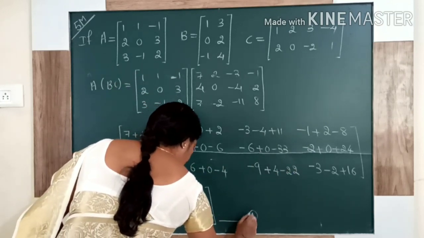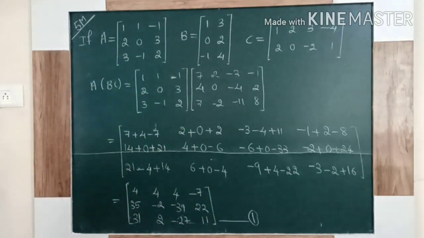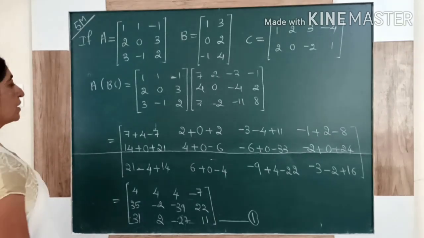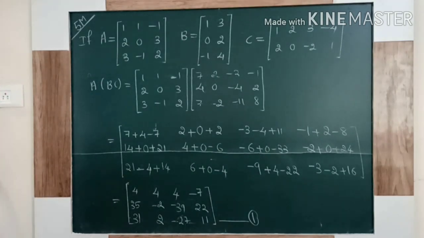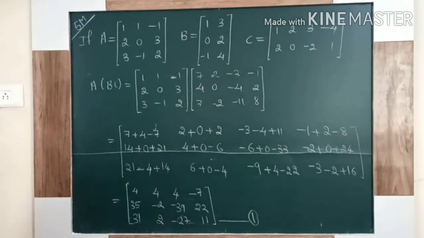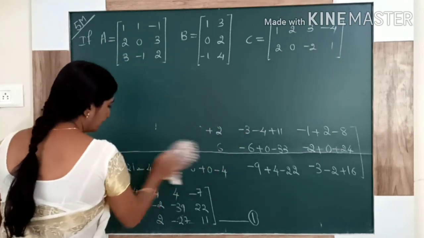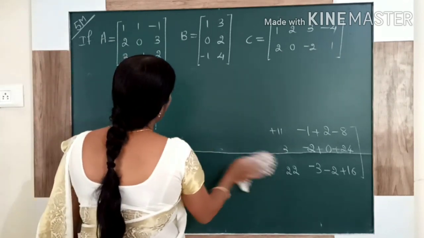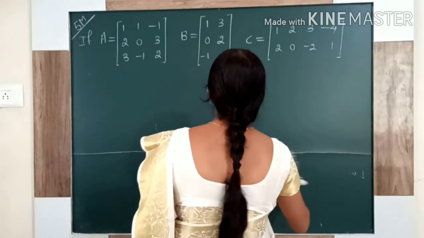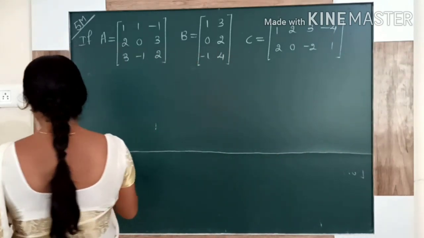This is equation 1. We calculated A in the bracket B into C. First what we did? First we calculated BC. Then we calculated A into BC. So this is equation 1. Come for the next part. In the next part, so first what you are doing? First we are multiplying A into B.